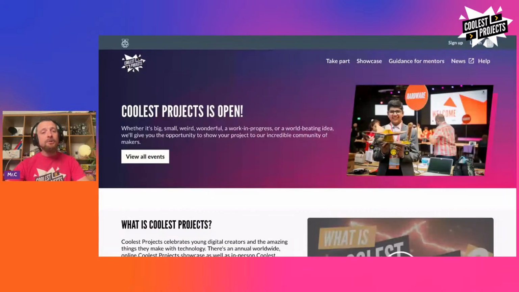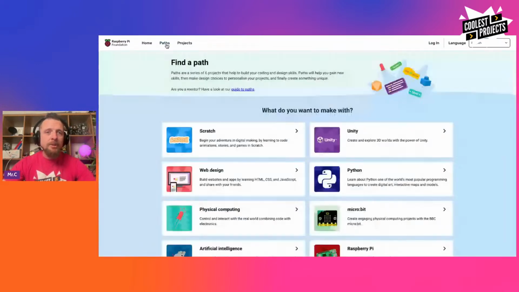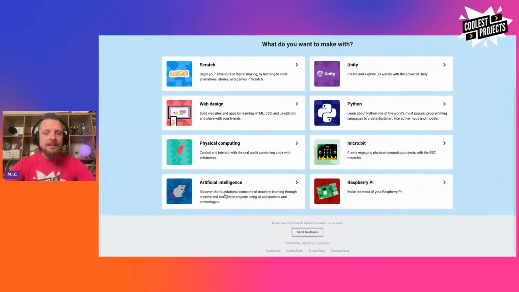So you can see here we've got the Coolest Projects website open, and I'm going to run across now up here to my URL, and I'm going to go to projects.raspberrypi.org. There it is. Fantastic. Once I'm on the project site, I'm going to go to paths, and we can see down here the artificial intelligence pathway, and that's the one that I want.